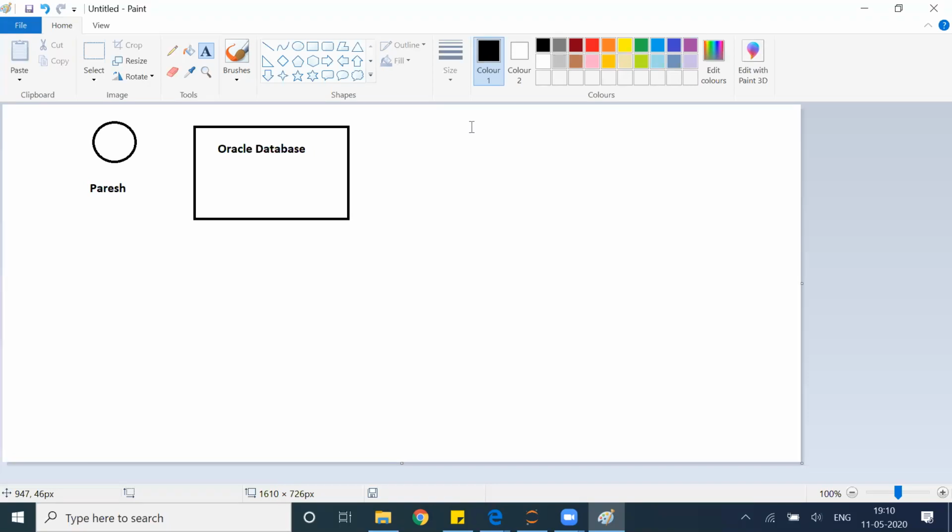Now he is accessing one of the Excel files, one of the tables. Let's say I make that Excel file name a table. So he wants to access one Excel file, one table, and he writes some query, select star from table, something like that. There is a syntax for it, and we'll discuss that in the SQL class. But as of now, he wrote some query and he hit the database. He got some output and he is able to see the output.